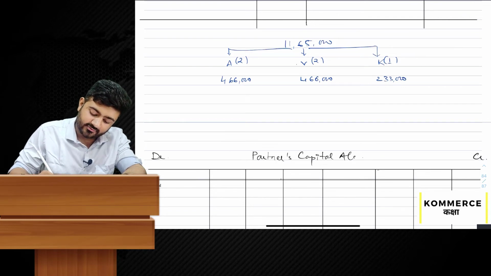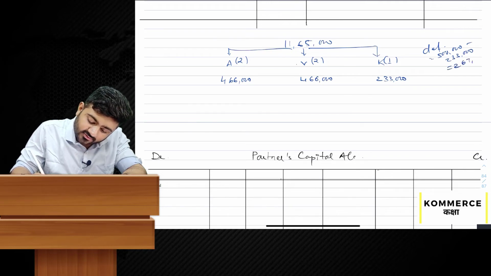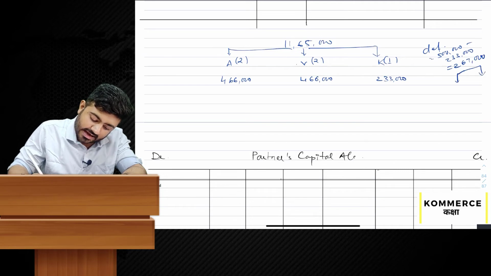But the guarantee was given of 5 lakh. So deficiency is equal to 5 lakh minus 2,33,000. That will be 2,67,000 to be borne by A and V in 3:2.